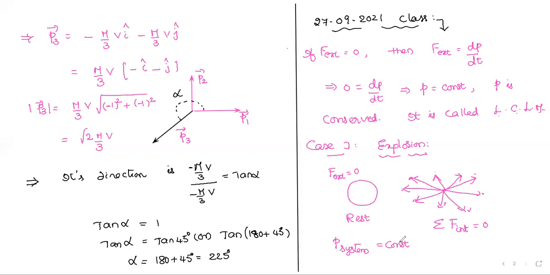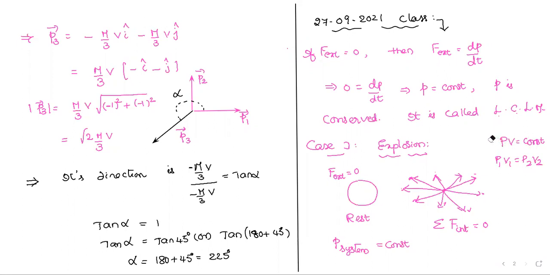Of the system means what you are trying to calculate. Suppose PV equals constant, as you got in your chemistry. Then immediately what do we write? We don't stop here. Immediately we write at two different states: P1 V1 equals P2 V2, meaning before changing and after changing. Before changing the pressure, what is P1 V1? After changing the pressure, what is P2 V2? We calculate, and equate before changing with after changing. I think you know this is Boyle's law in your chemistry.